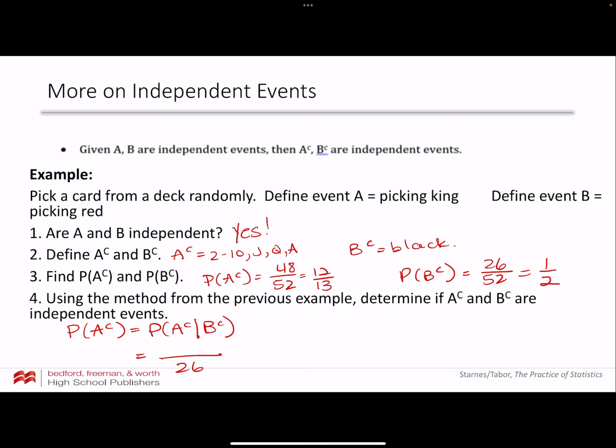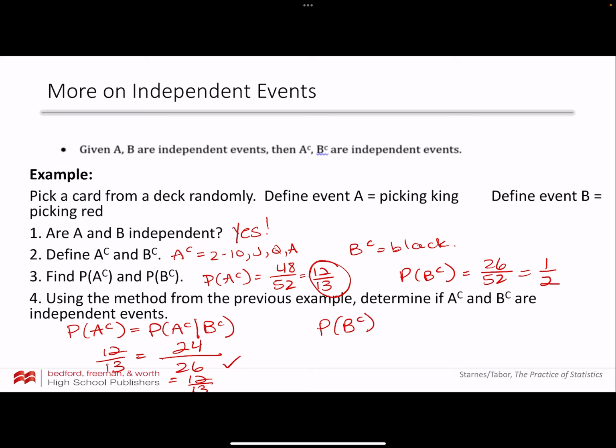So 24 out of these 26 cards are going to be not a king, or in other words, A complement. When I reduce that, that's 12 out of 13. Well, what was the probability of A complement? It was 12 out of 13. So yes, these two things are equal. So far, so good.